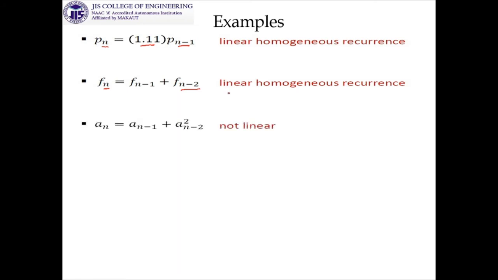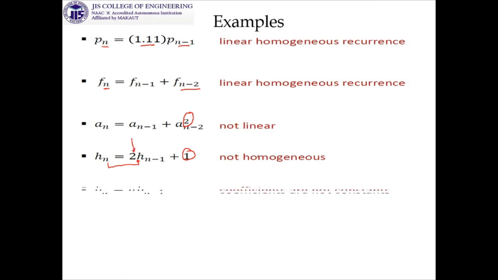Next, an is equal to an minus 1, an minus 2 whole square. The problem is this, just because of this it is not a linear recurrence relation. Next one, just because of this it is not homogeneous, it is linear. It is having constant coefficient, but it is not homogeneous. Next one, here we are getting the coefficient is n, that means it is not a constant coefficient.